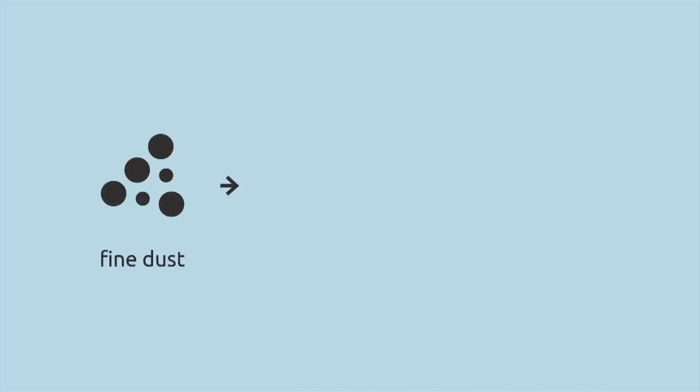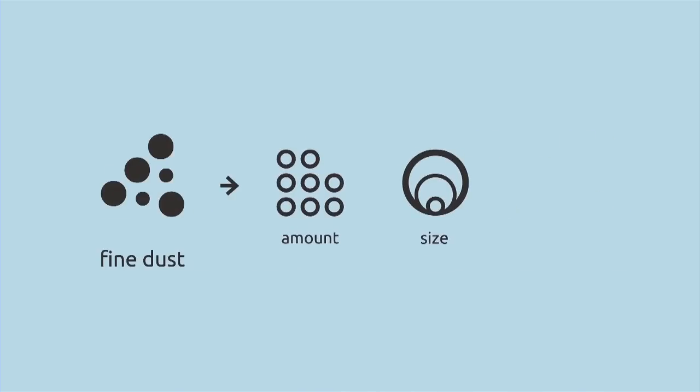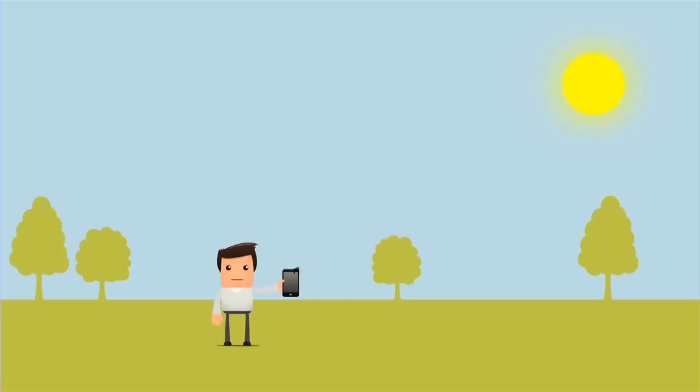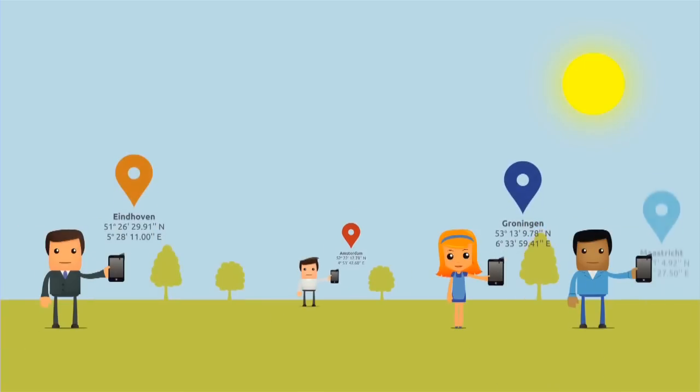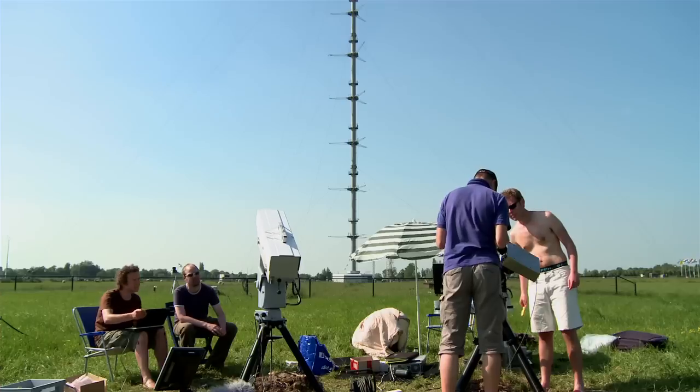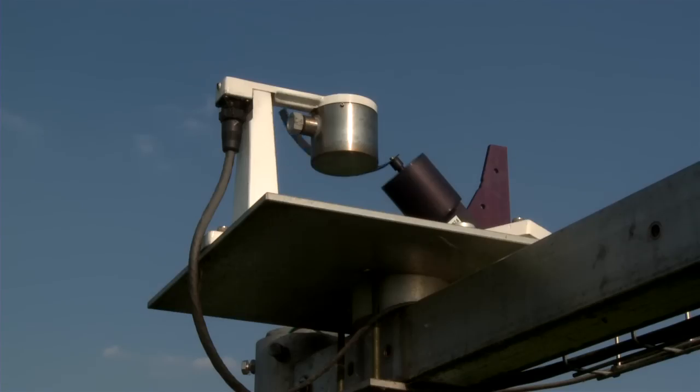This is the amount of fine dust, how fine it is, and what kind of material it's made of, such as soot or desert sand. The iSPEX app records the location of your measurement as well as the direction. On the same day, thousands of iSPEX investigators and professional measure stations will also perform measurements.